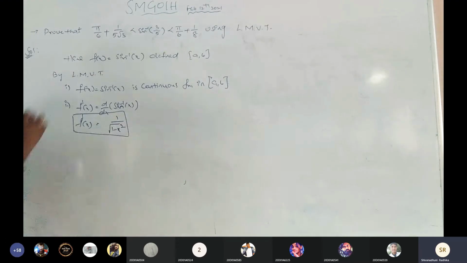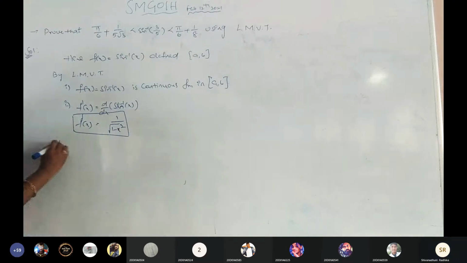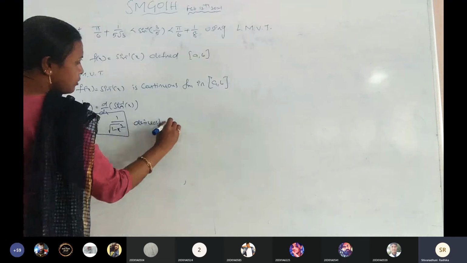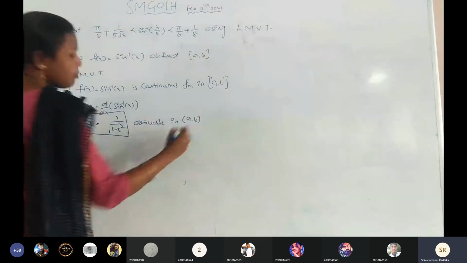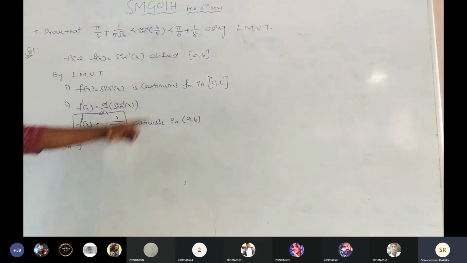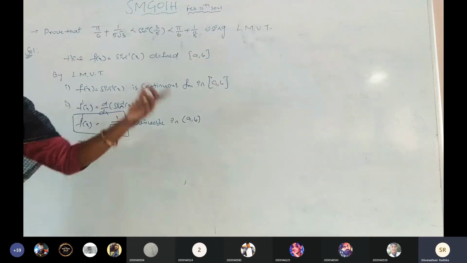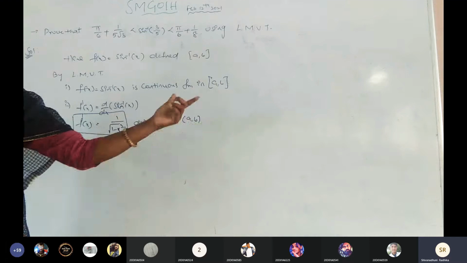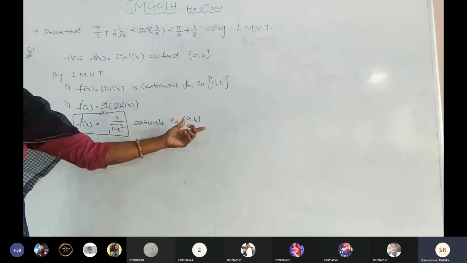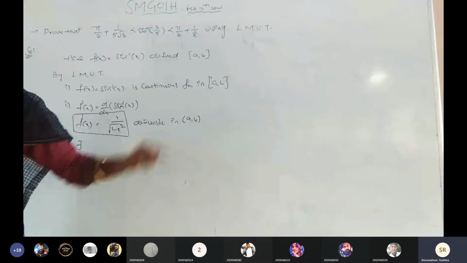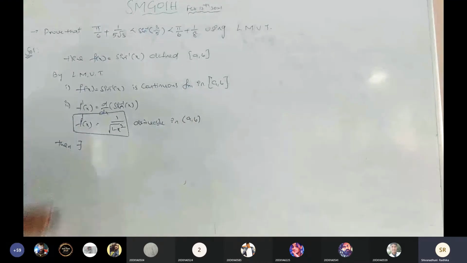Now two conditions of the given Lagrange's mean value theorem are satisfied. Then there exists, which is derivable in the open interval a comma b. If we had known values of the interval, we would have to check whether the given function is derivable or not. But here the interval values are unknown, so the given f dash of x is always derivable in the open interval a comma b. Is it right?